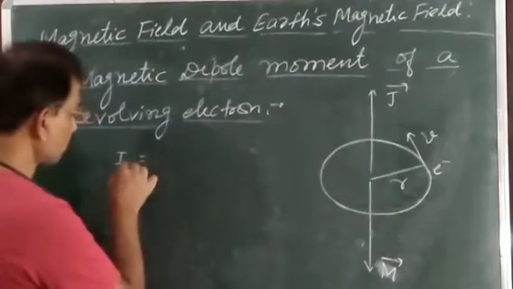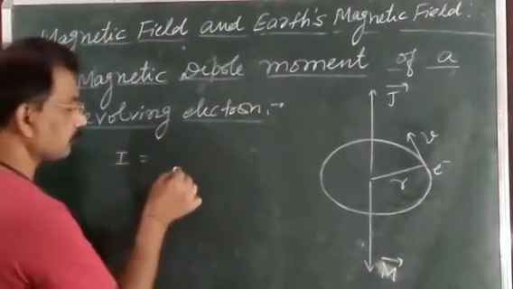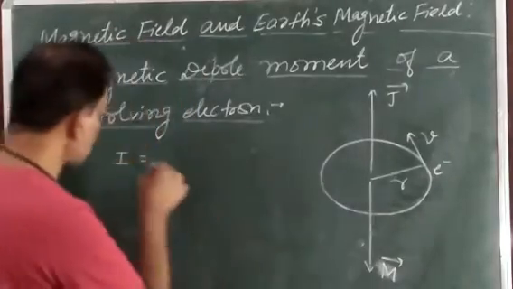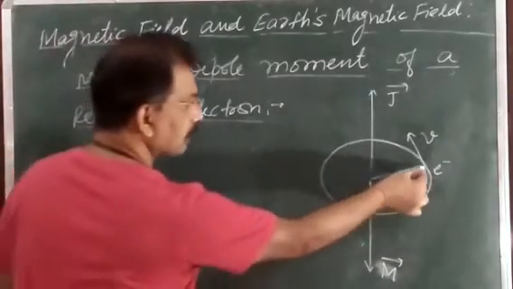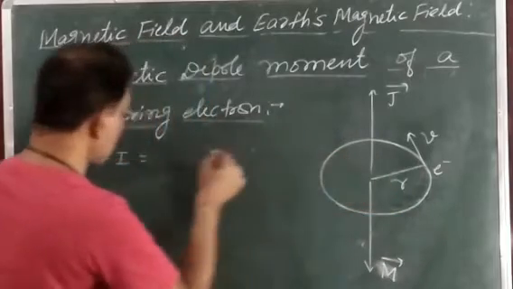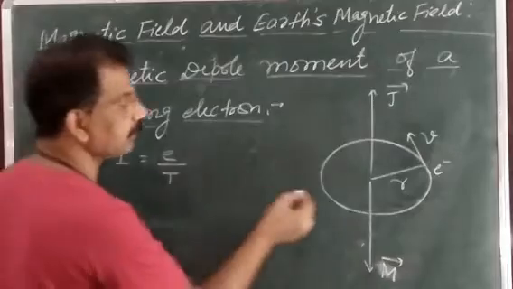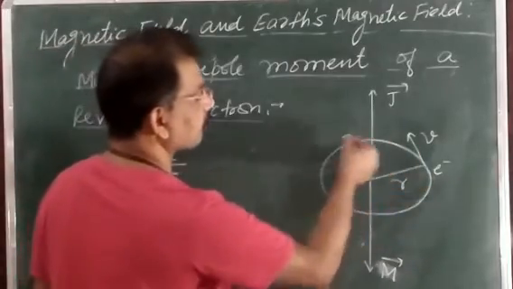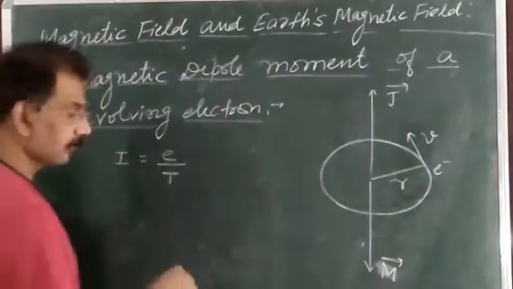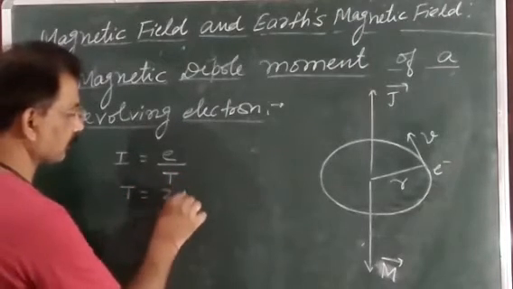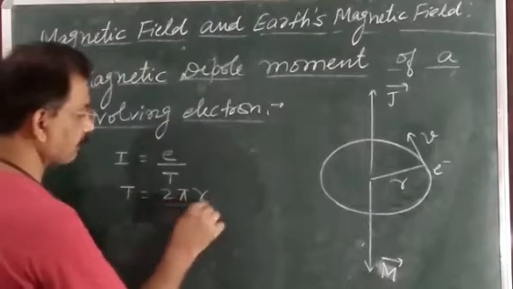And how much is the current produced? You know, Q is equal to I T, so I is equal to Q by T. So I is the current constituted due to the motion of this electron. Q is the charge on the electron, and T is the time taken by the electron to complete one revolution, T is equal to 2 pi r by v.